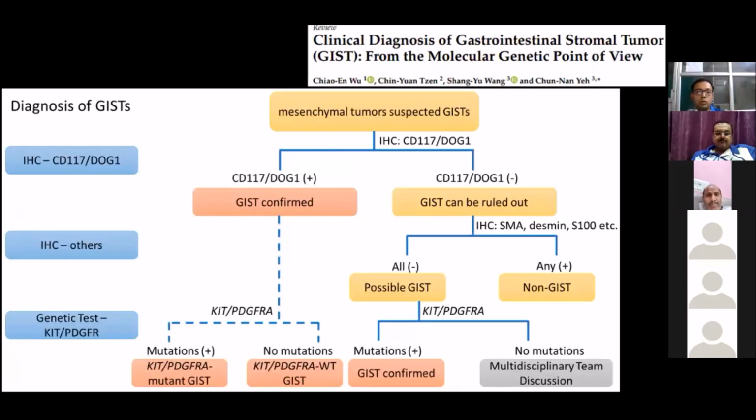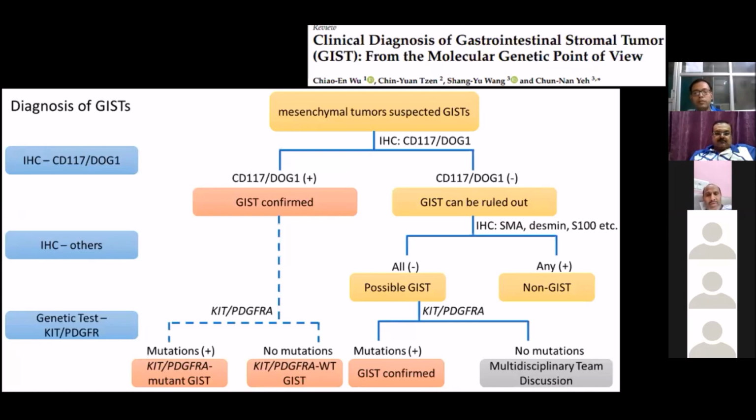So how do we proceed with the diagnosis of GIST? First, we diagnose a mesenchymal tumor which is suspected as GIST. Then we do an immunohistochemistry with DOG1 or CD117. If it comes positive, then it is confirmed. Then we can do a genetic study, and there we can see whether most of them have KIT or PDGFR mutation, but some will have no mutation. They are considered as wild type.